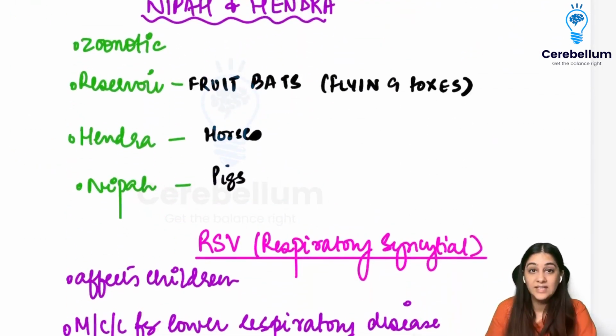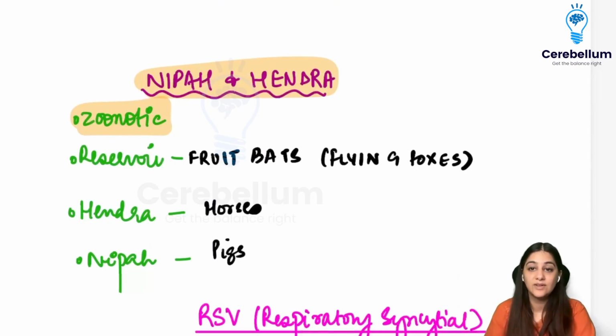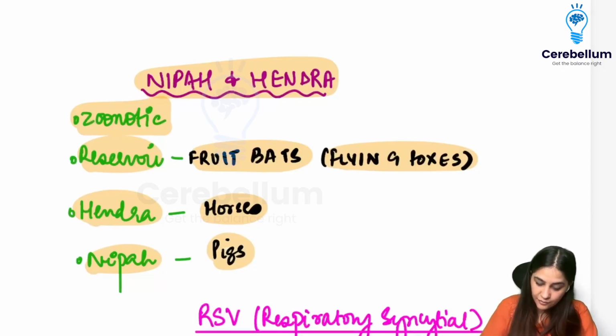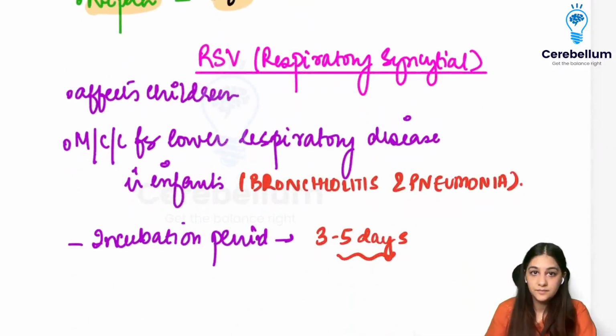Moving on to now Nipah and Hendra. There's only two, three things that I want you to know about this, that it is a zoonotic infection. That means it is transmitted by animals. The reservoir is usually fruit bats, also called flying foxes. For Hendra, the disease is transmitted by horses, and for Nipah, it is going to be by the pigs. So what you need to remember is the fruit bat because you get a lot of questions on this.